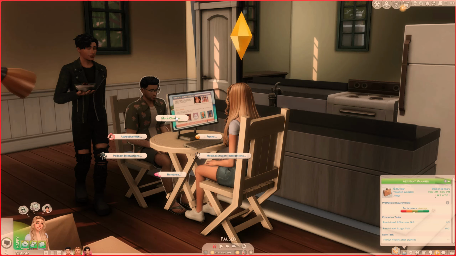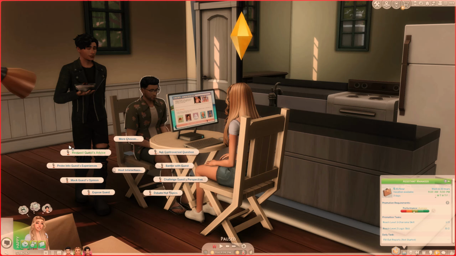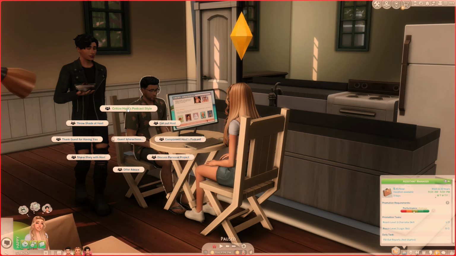So now if we click on another sim, there is a podcast interactions option. We can do host, and as the host, we can request guest advice, banter, challenge their perspective, expose guests. We have a lot of options, and as the guest, we can also do offer advice, call out host, compliment. Here it says thank guest for having you. I think that's probably meant to say thank host.